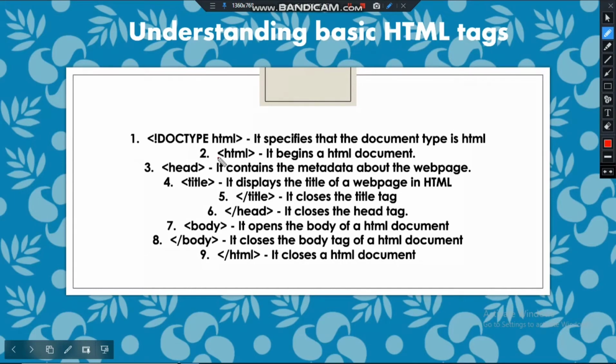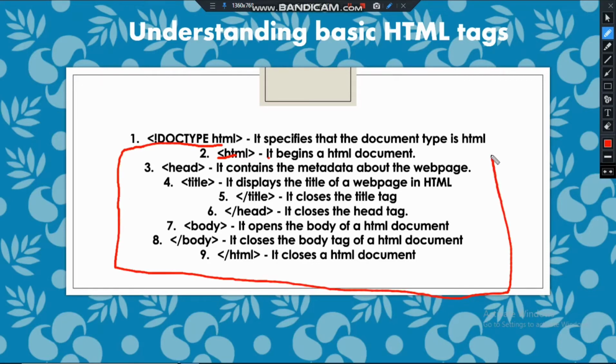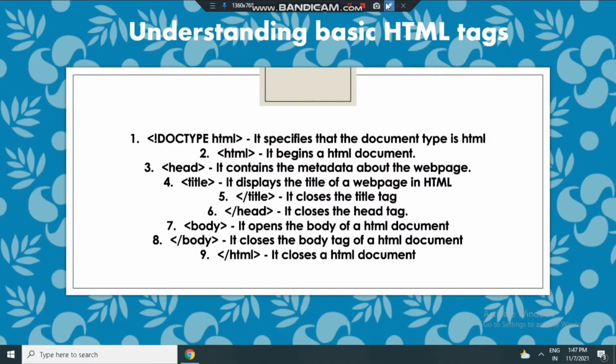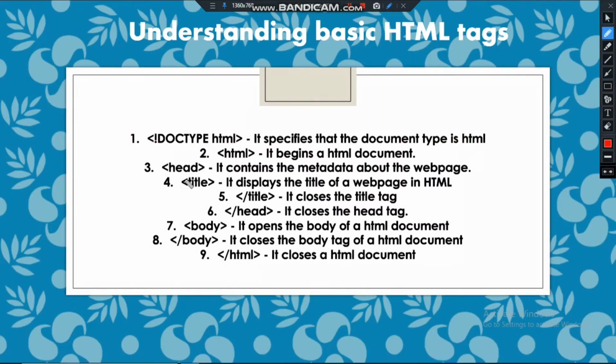Then we have our HTML tag, it begins an HTML document. Okay, so basically from here to here is the main HTML document. This doc type tag is used for reference for the browser, but from this HTML to /HTML, the main HTML content is there. So this HTML tag is beginning the HTML document.